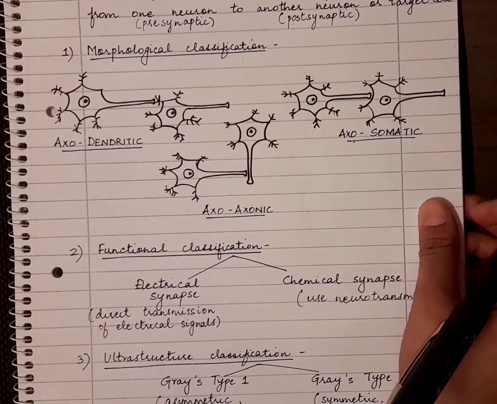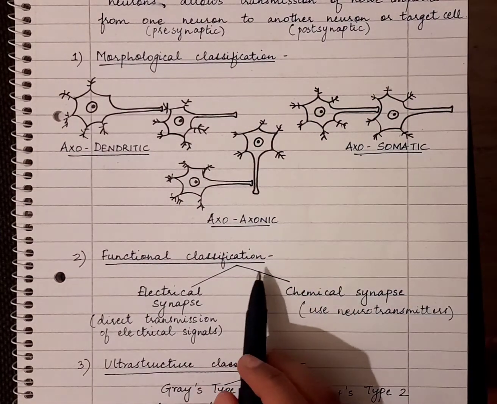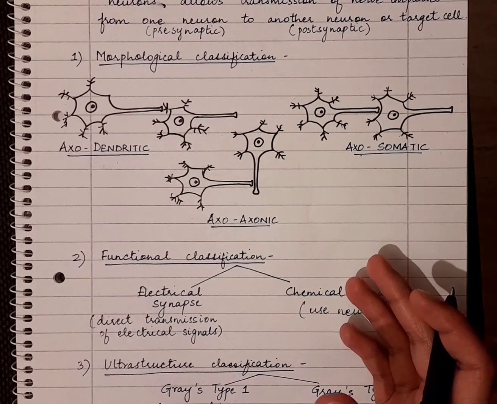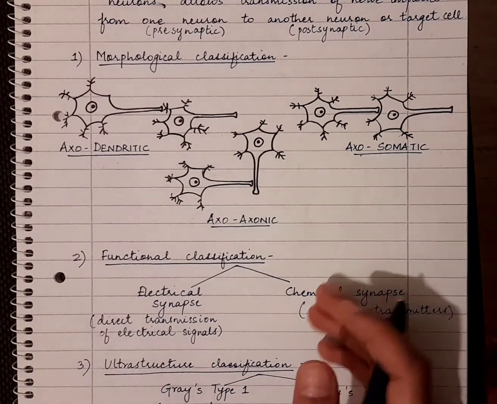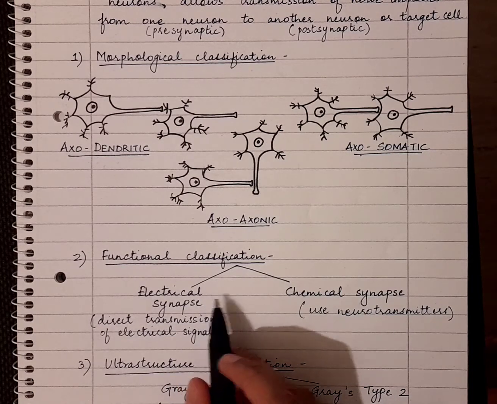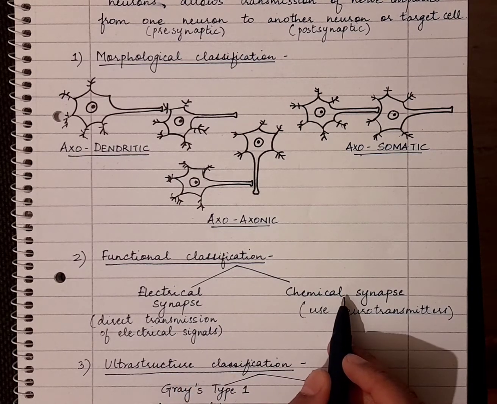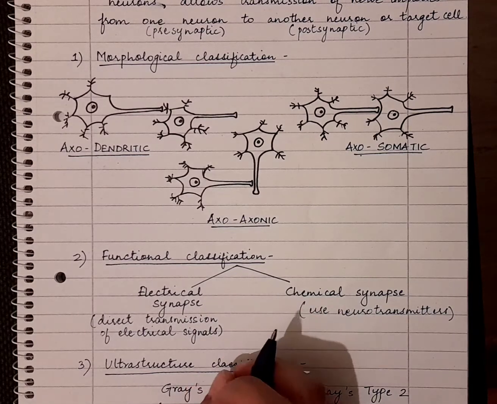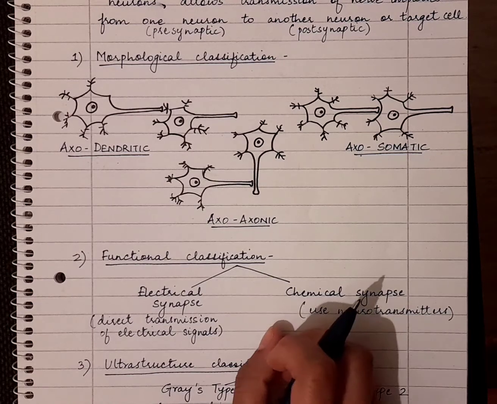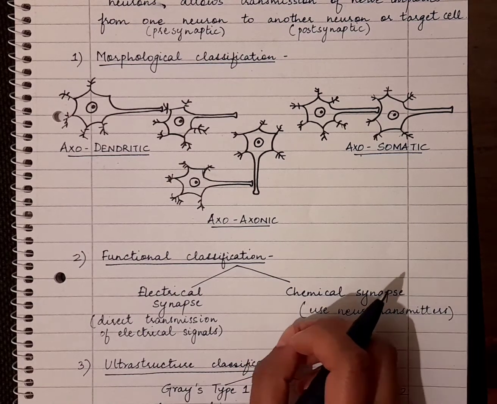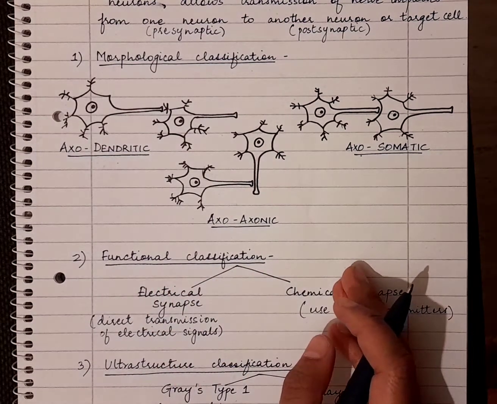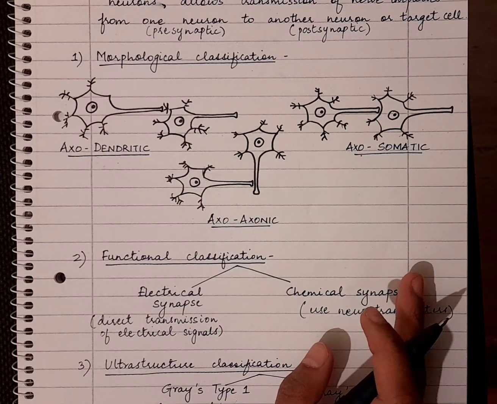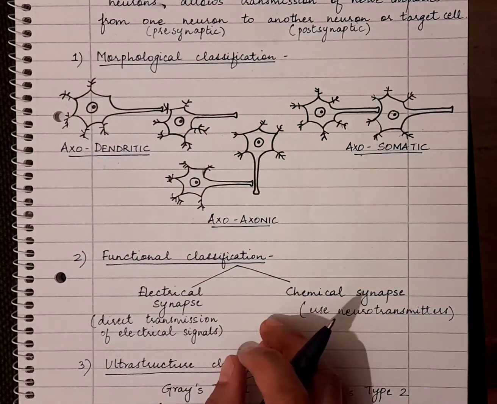The next is the functional classification of synapses. Depending on the mode of their transmission of nerve impulses, synapses can either be electrical or chemical. Electrical synapses are those in which the pre and the postsynaptic neurons are very close together. They are so close that the electrical impulse can directly be transmitted to the postsynaptic neuron, so it does not require any chemical messengers.